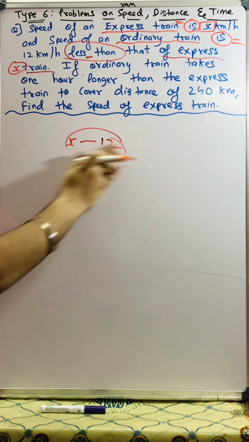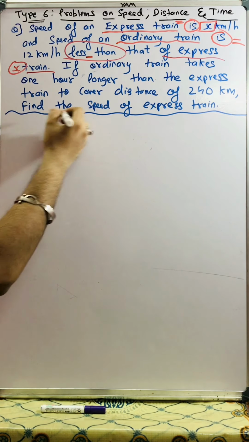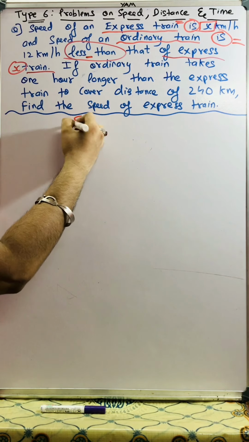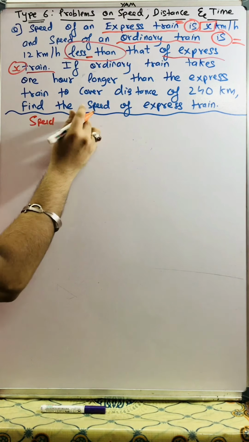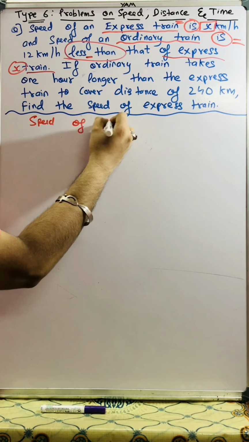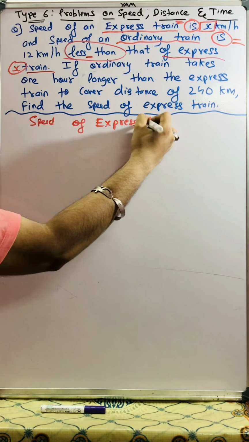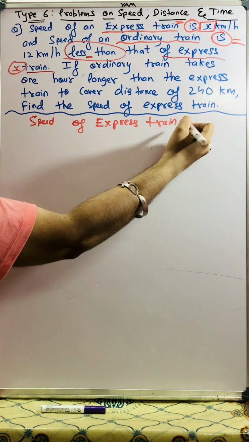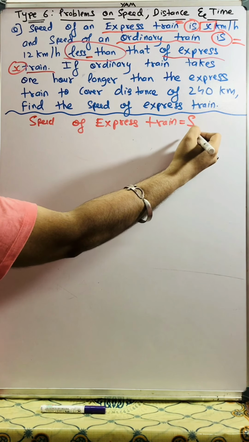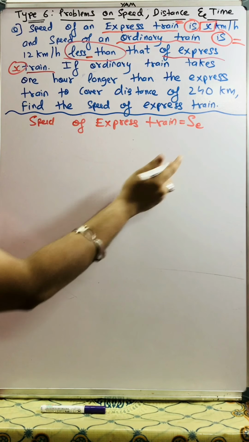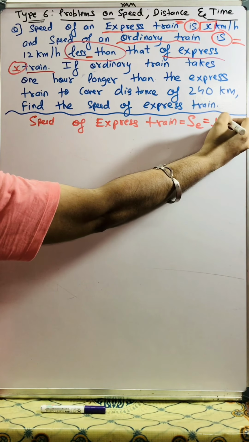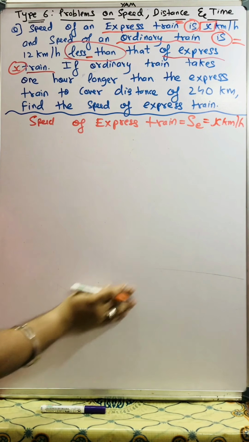So I'll write here, see how I'm writing. Speed of express train is equal to capital S subscript E, where E means express train, equal to x kilometer per hour.